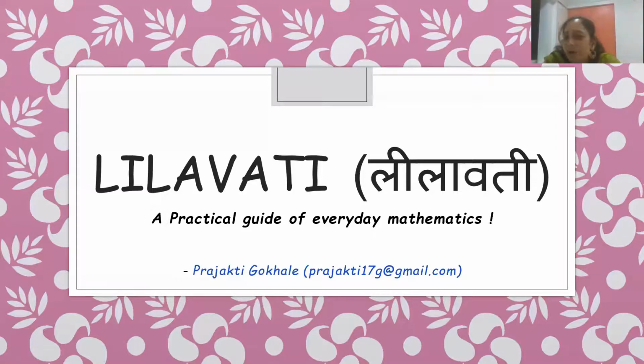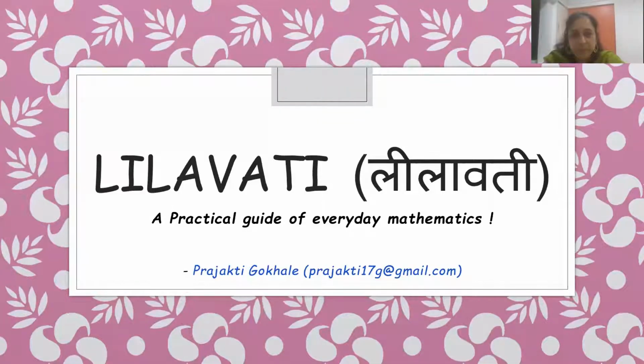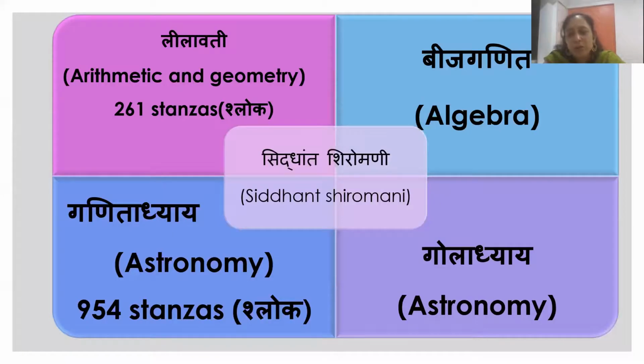It is a practical guide of everyday maths. Now actually it is just one part of a text called Siddhanta Shiromani. We will see when it was written, because the author of the book has mentioned himself, his age, and also the time when he wrote it, in the book in coded language. This Siddhanta Shiromani has 4 parts. One is based on arithmetic and geometry, one on algebra, and the remaining two are based on astronomy.